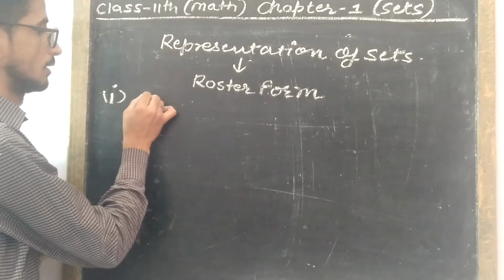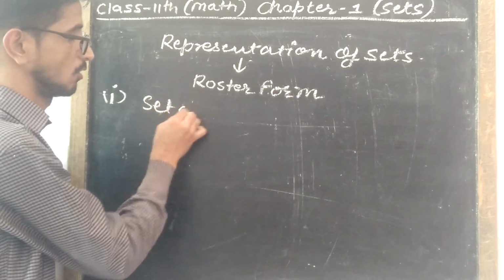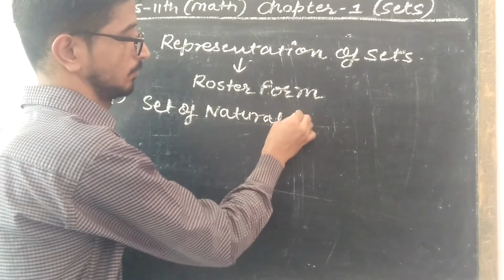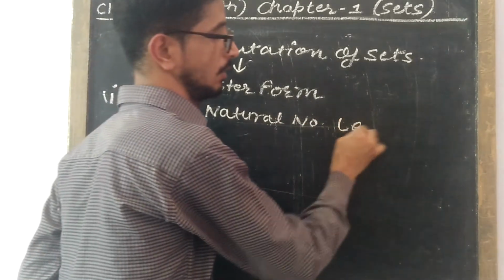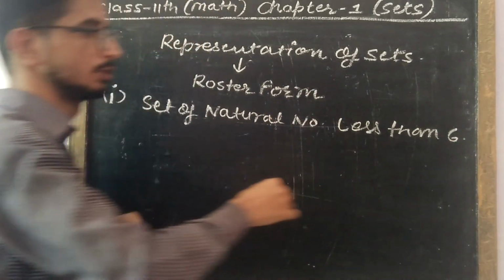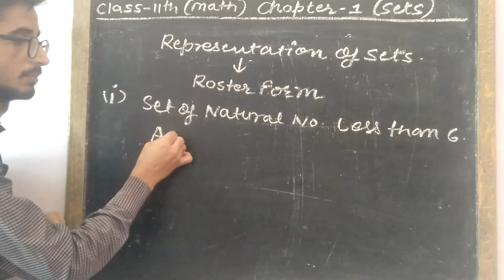Let's suppose the set of natural numbers less than 6. So suppose I represent this set by A,